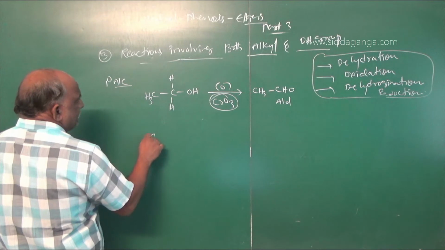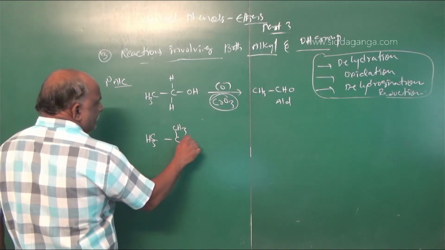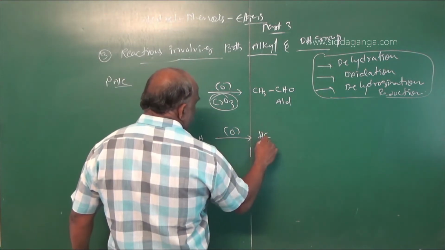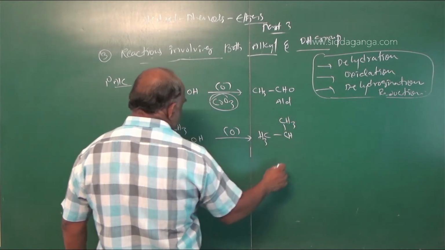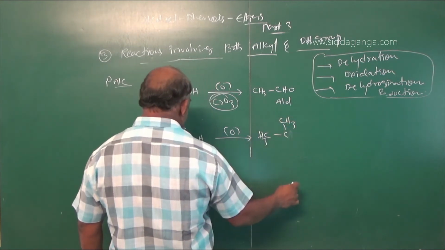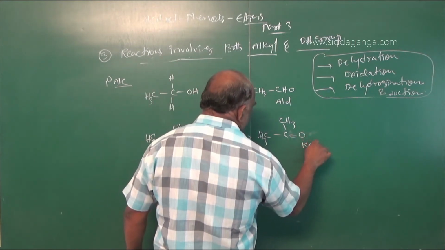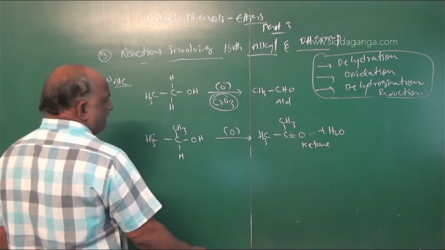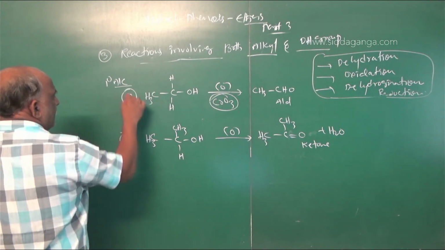Secondary alcohol CH3, CH3, OH, oxidation gives CH3, CH3, this is called a ketone, plus water. This is a secondary alcohol, and that was a primary alcohol.